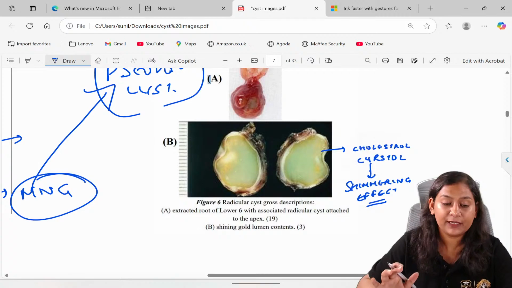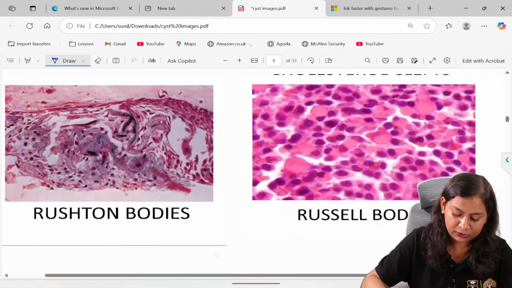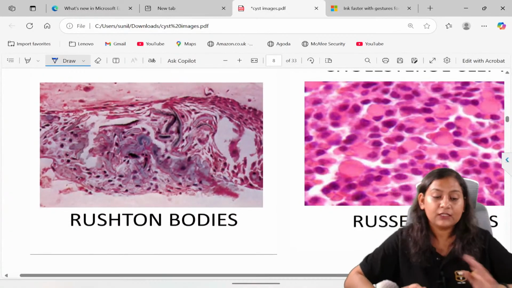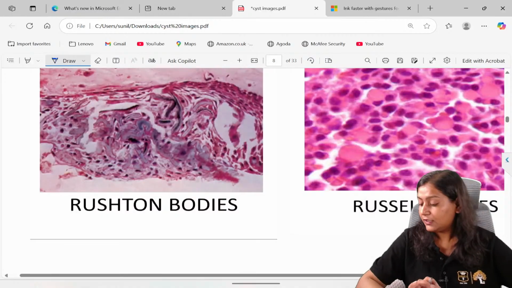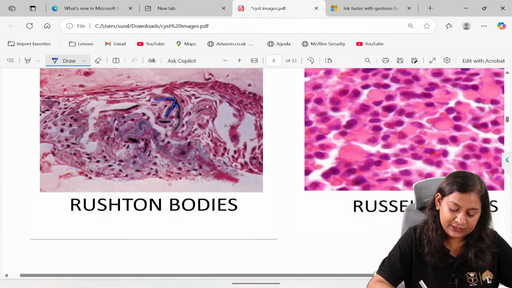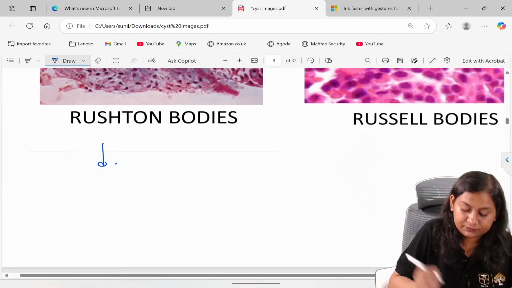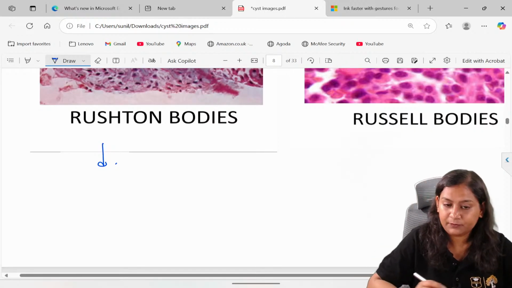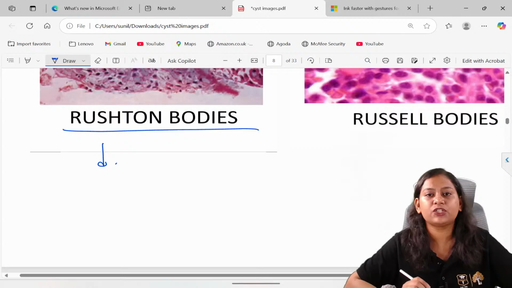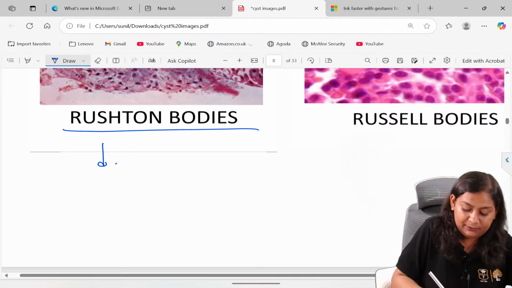Okay, now coming to the very important histopathological feature, which is Rushton bodies. Now these Rushton bodies are curvy, linear, arc shaped, hairpin shaped. First of all, where are these Rushton bodies present? It is present in the lining epithelium.